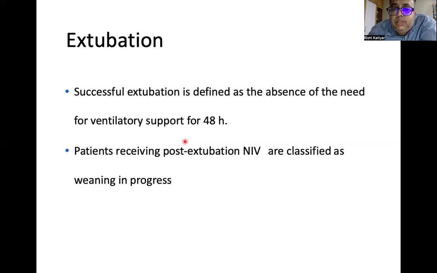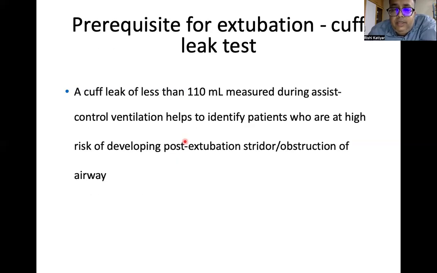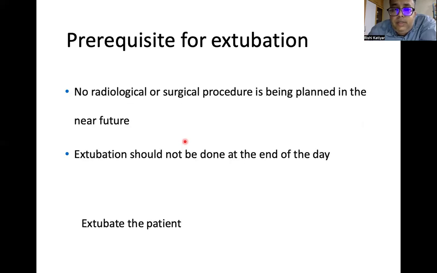Patients receiving post-extubation NIV are again labeled as weaning in progress. Prerequisites: cough reflex should be adequate, spontaneous or while suctioning, the patient should be able to protect the airway, and secretions should not be copious. Cuff leak of less than 110 ml. This is a cuff leak test: if we deflate the cuff on assist control ventilation and the leak is less than 110 ml, it helps to identify that this patient is likely to develop post-extubation stridor or obstruction of the airways.